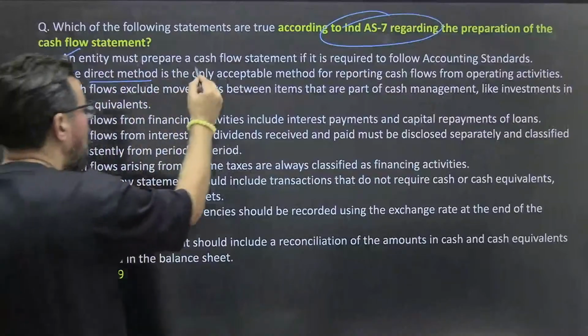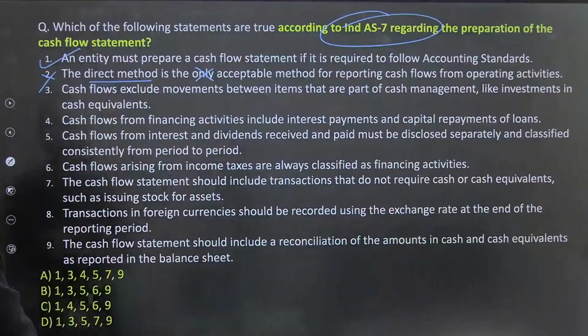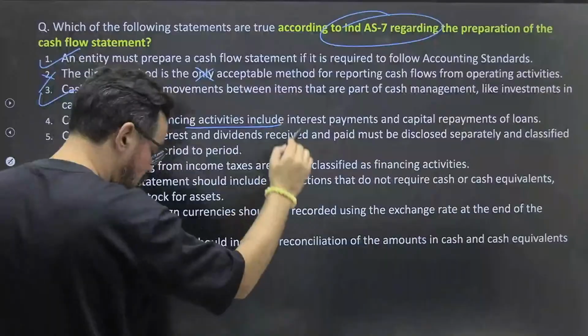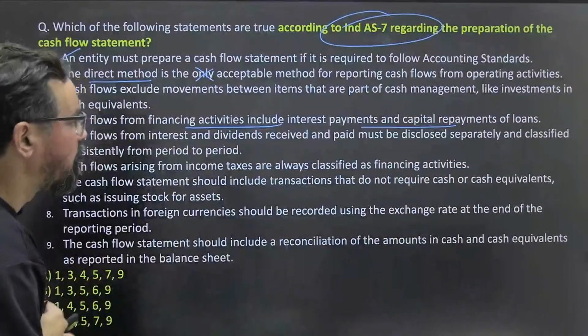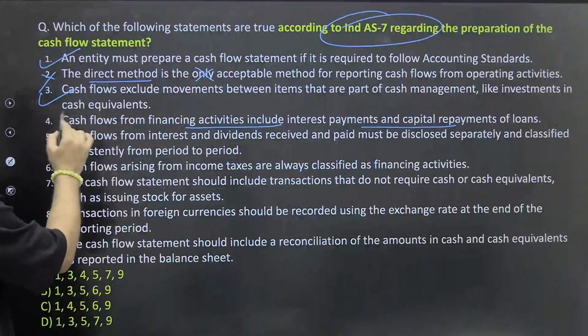Okay, not the only one, we have direct and indirect, gross and net method. This is wrong. Okay, cash flow includes movement between items that are part of cash management like investments, cash equivalents and all. Okay, 100% true. Okay, the third one is 100% true. Cash flow from financing activities include interest payment and capital repayments of loan. No, it is operating activities. Okay, this is wrong.